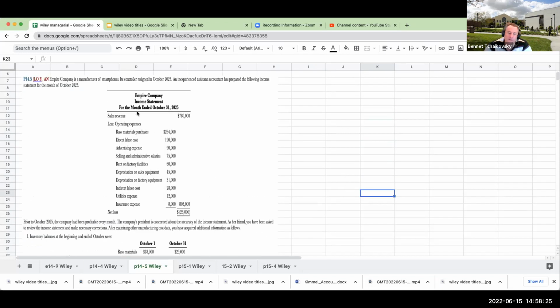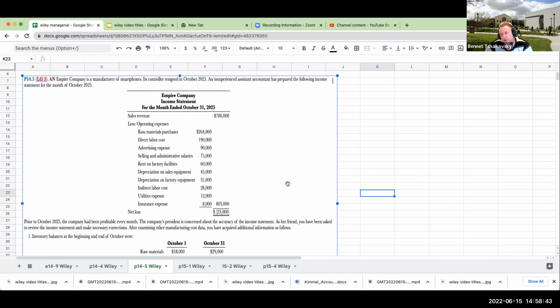When we're looking at this, we really should be showing sales minus cost of goods sold, getting us down to gross profit. And clearly that's not happening here. Raw material purchases have no business being on the income statement. Direct labor cost, no. Advertising, okay. S&A, yes. Rent on the factory facilities, the word factory, that's in the wrong place. Depreciation on sales equipment, that's okay. Factory equipment, no, that's got to be in overhead. Indirect labor, utilities, and insurance.